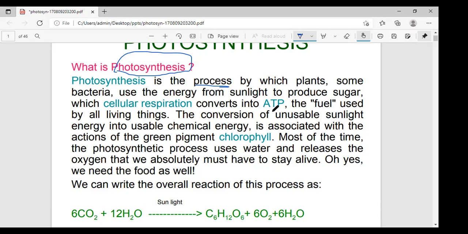So photosynthesis is an anabolic, reductive, endergonic process. That is why I explained what anabolism is and what an endergonic reaction is. Okay, I think you understood these words: anabolism, endergonic process, and photosynthesis.